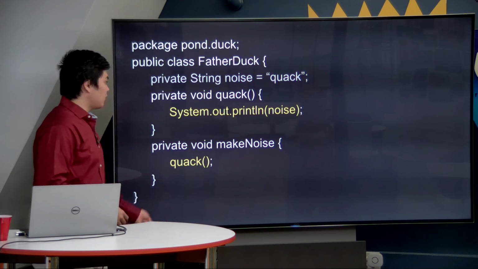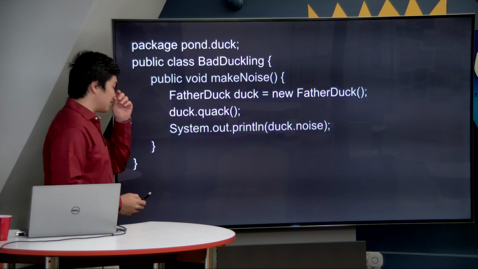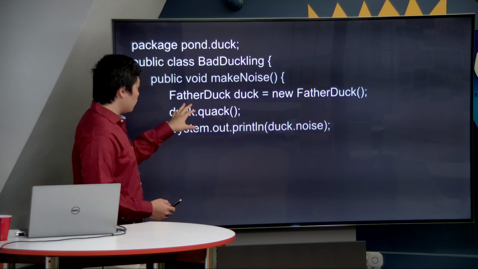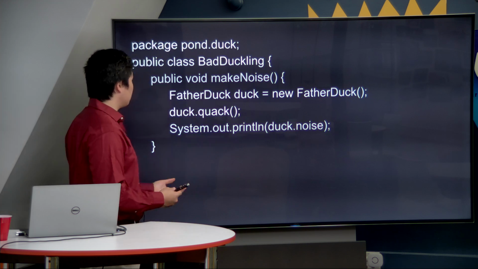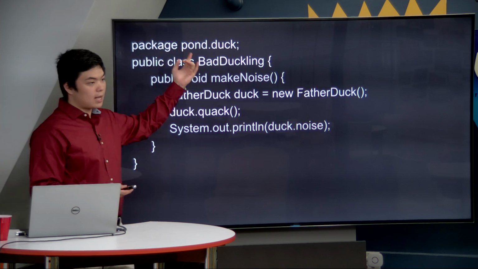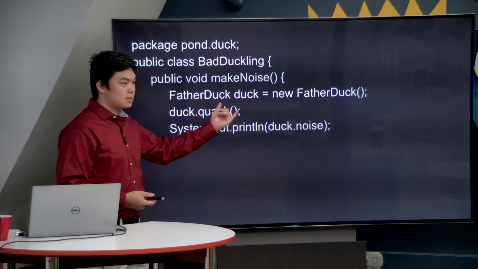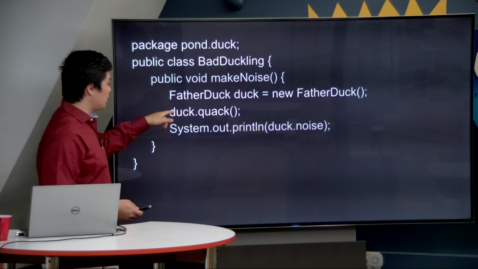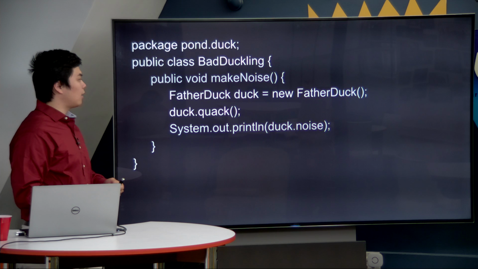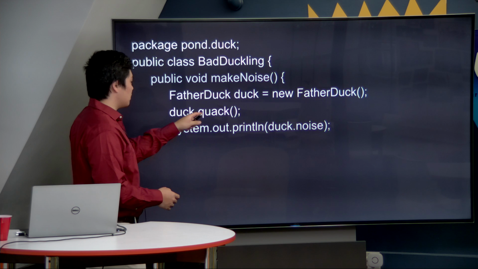So, having set father duck in the water, we now go back and talk about bad duckling. Bad duckling really wants to be like father duck. So, inside of its make noise method, it will create a father duck object. First of all, how can you create a father duck object inside of the bad duckling class? It is because they're in the same package. They're both part of pond.duck, and therefore, like we saw before, you can create instances of the other class because they all start with the public keyword. However, after you've created your father duck object, you try to make it quack. But can bad duckling really quack like father duck does? The answer is no, because quack is private.